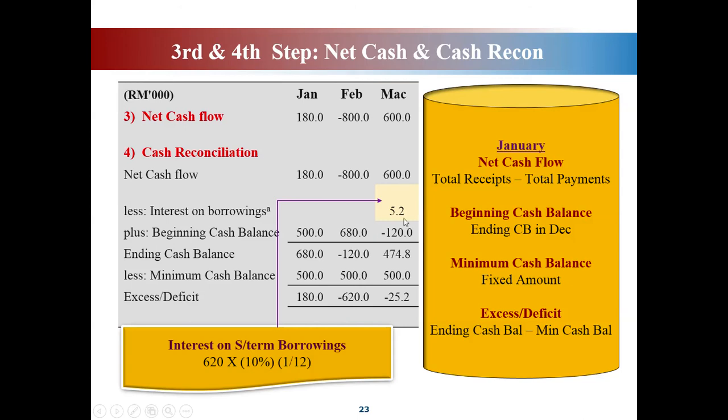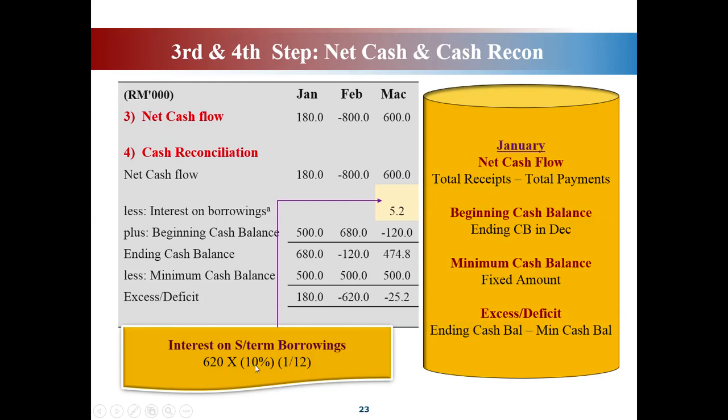So this 120 you need to borrow in order to recover your balance. So you know your deficit earlier was 620, you have to borrow. So you borrow, let's say for 1 month, you want to borrow for 1 month.